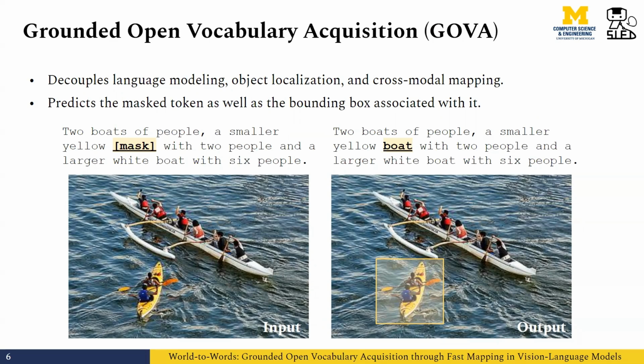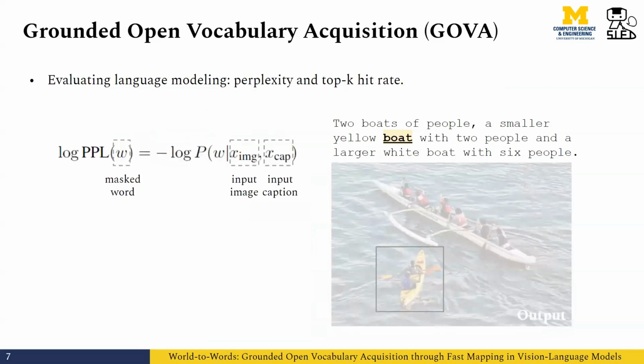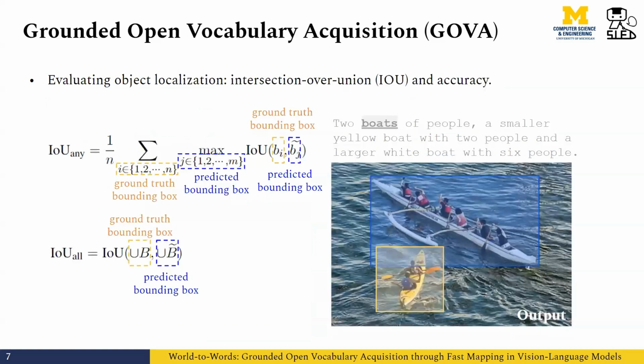Given this limitation, we evaluate a vision language system through both language modeling and object localization tasks to get the best of both worlds. On the language modeling side, we use the log pseudo-perplexity, which is the negative log probability of producing the correct word from the context. On the object localization side, we use the intersection over union as the metric.